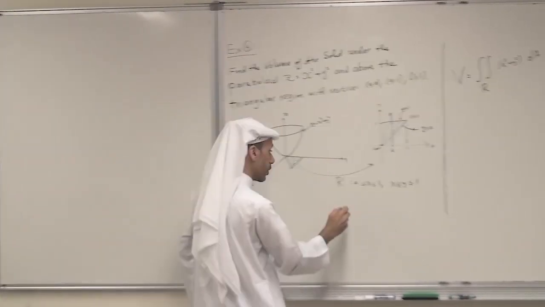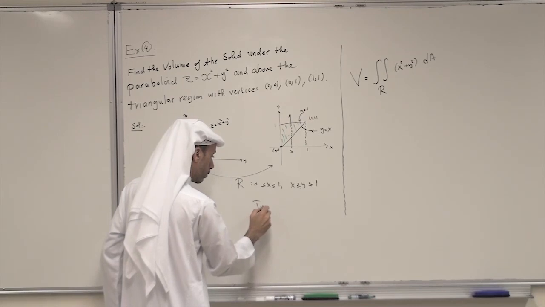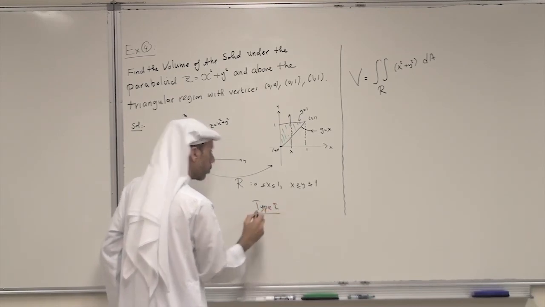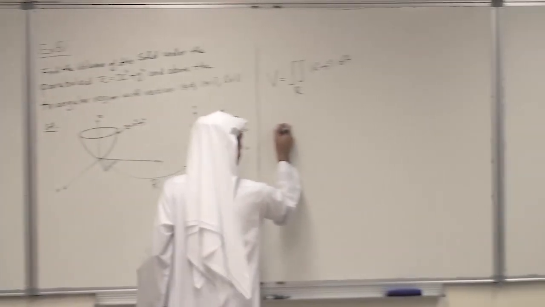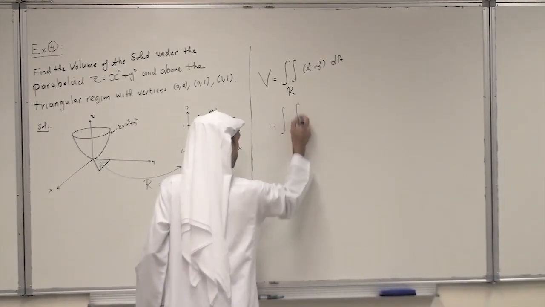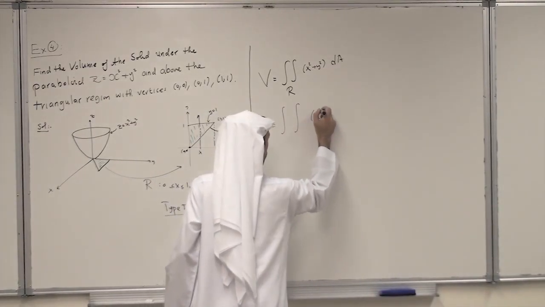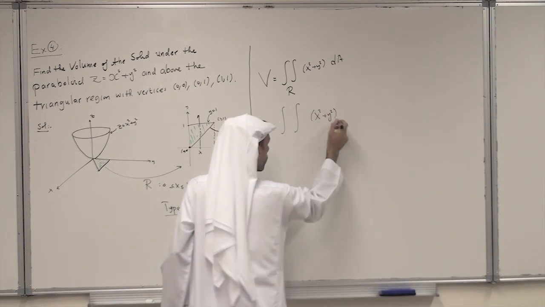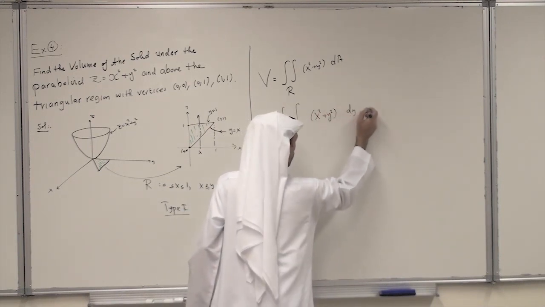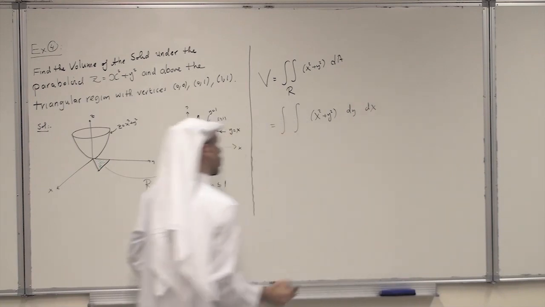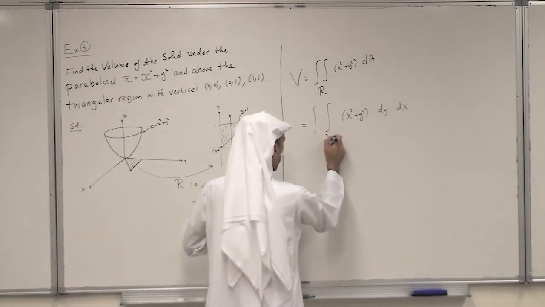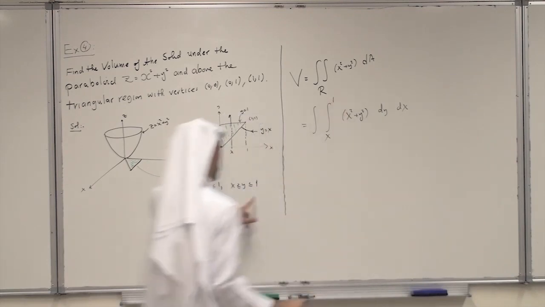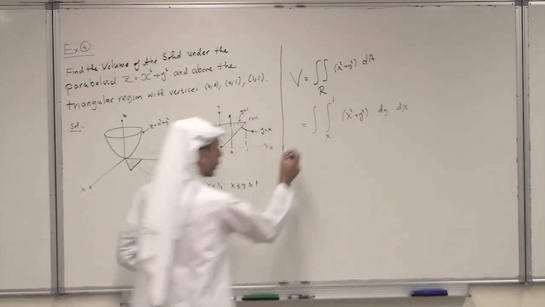So it is a type 1 region. So now I set up the limits of integration. This is x squared plus y squared, first dy, then dx. The limits of y are from x to 1, and the limits of x are from 0 to 1.